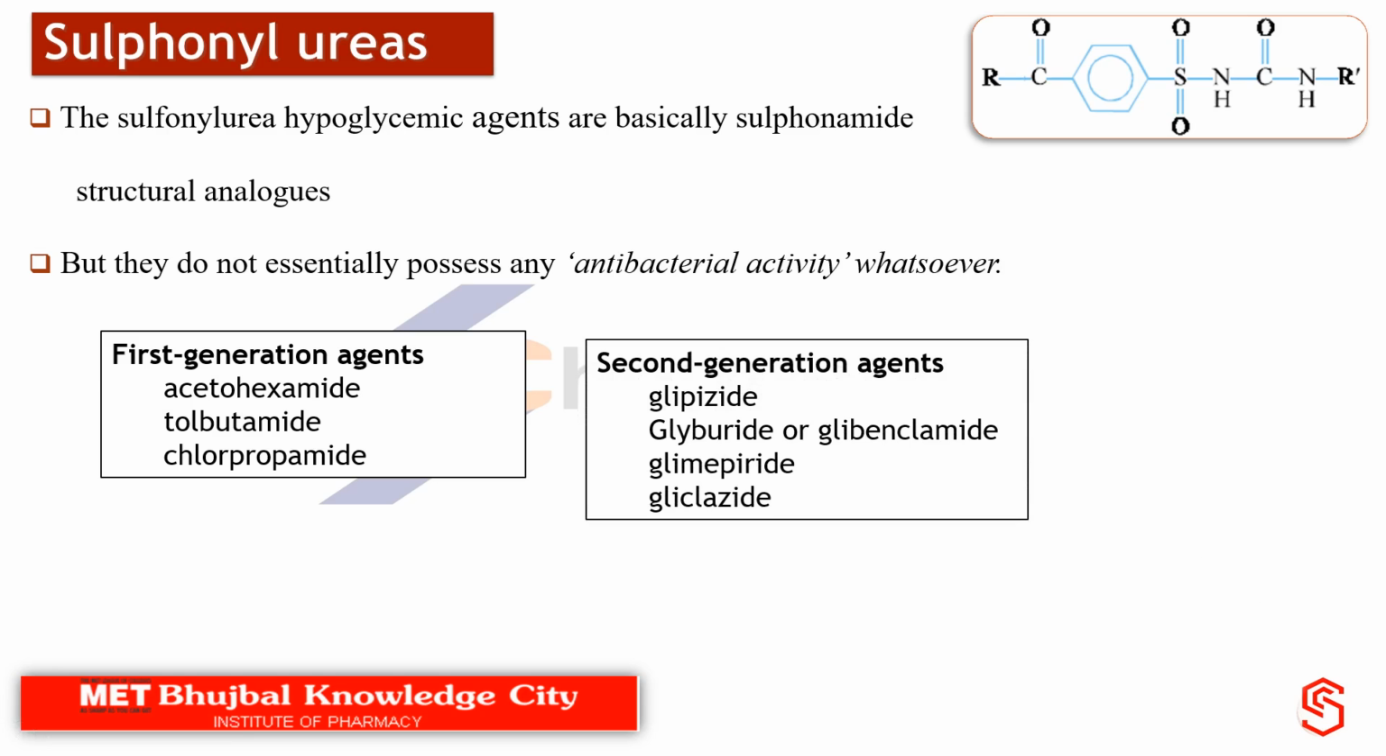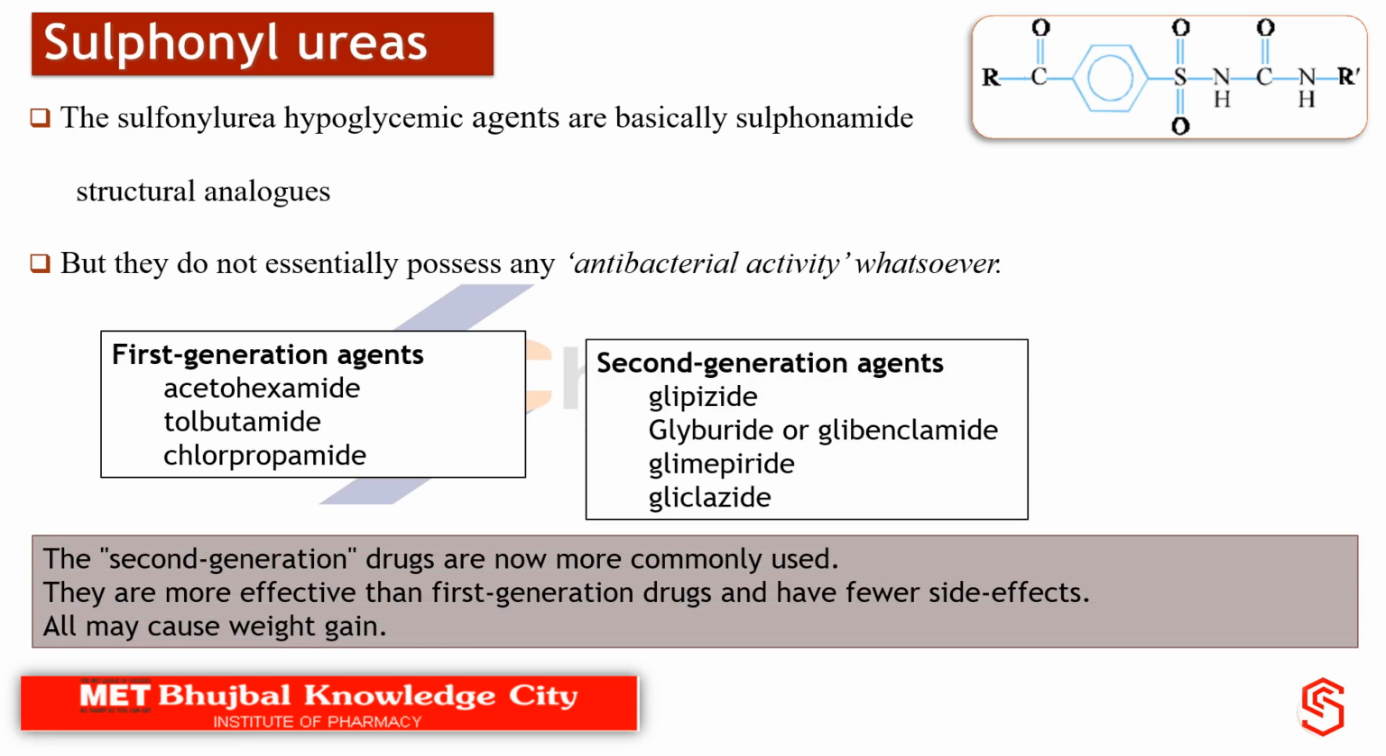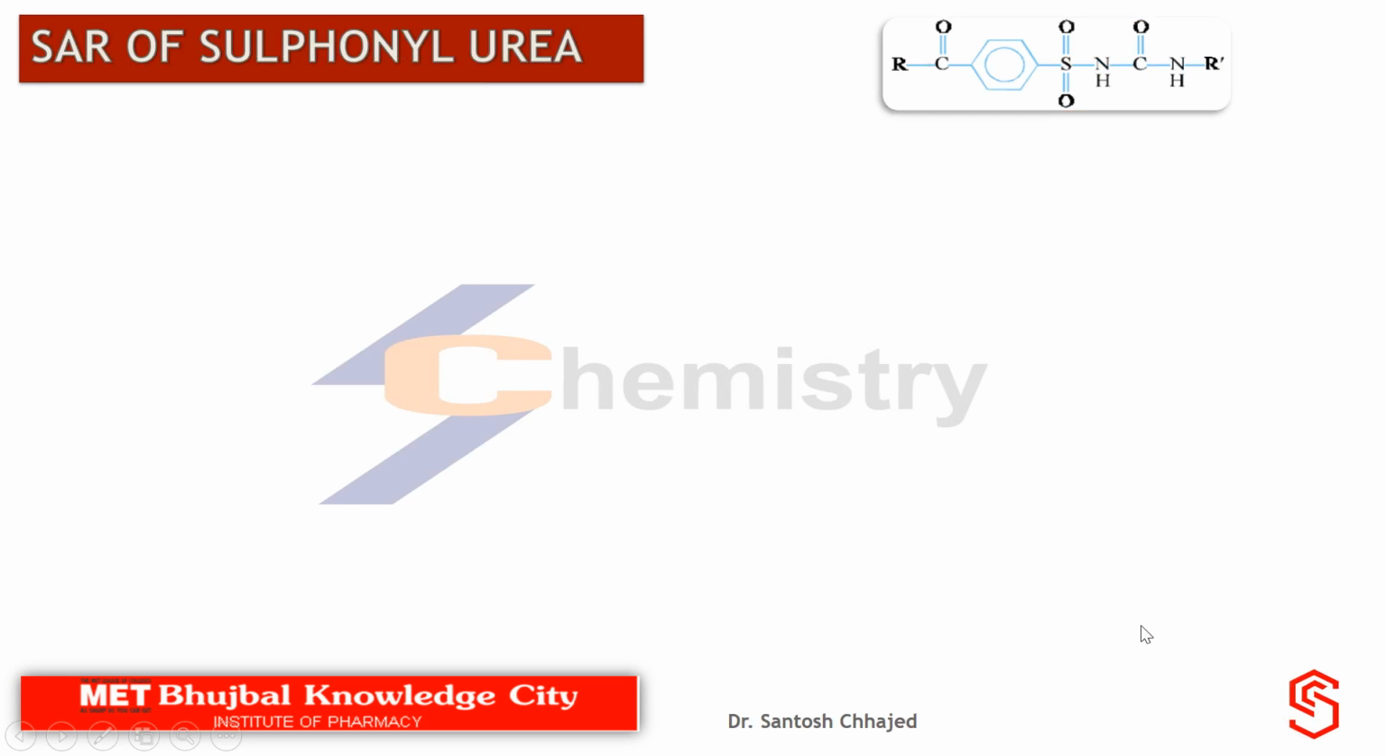Second generation agents, namely glipizide, glibenclamide, glimepiride and gliclazide, are more useful and more potent anti-diabetic agents, and they possess fewer side effects as compared to the first generation agents, namely acetohexamide, tolbutamide and chlorpropamide. But whether it is first generation or second generation, these agents are known for an undesired effect, that is weight gain for the patient who is taking these drugs for a long period of time.